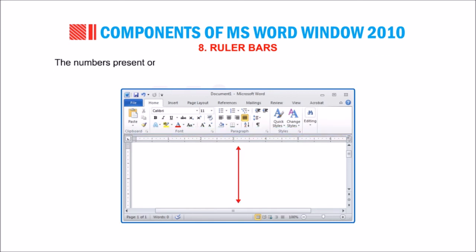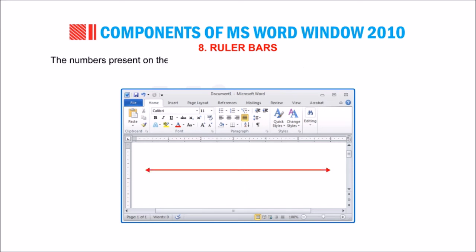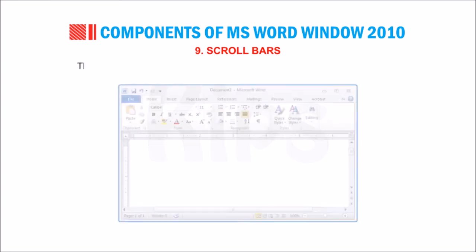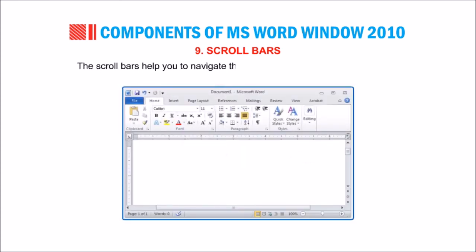The numbers present on the vertical ruler bar indicate the position of text on that page. The numbers present on the horizontal ruler bar indicate the location of the text from the left and right side of the page. 9. Scroll bars. The scroll bars help you to navigate through different portions of a document.